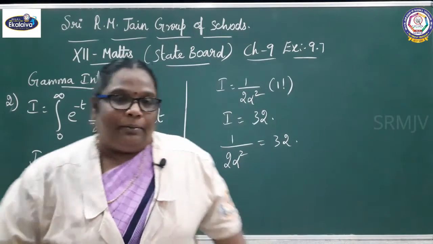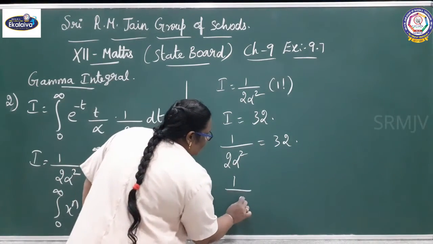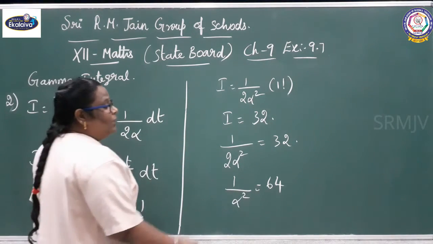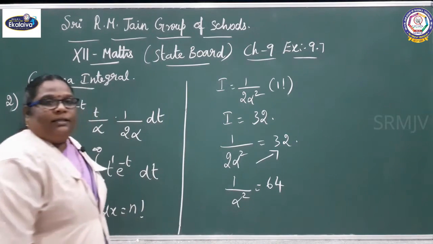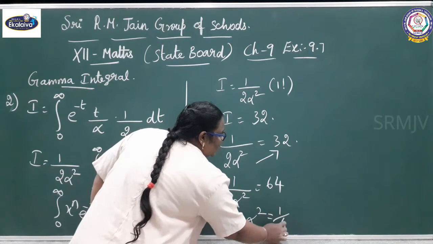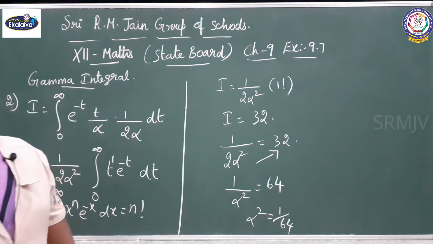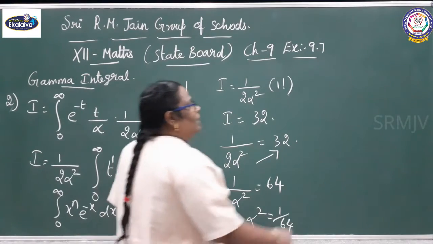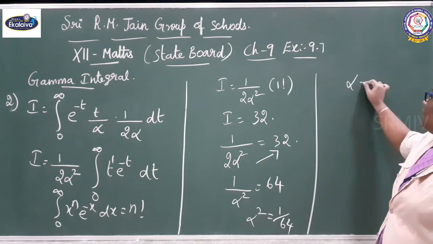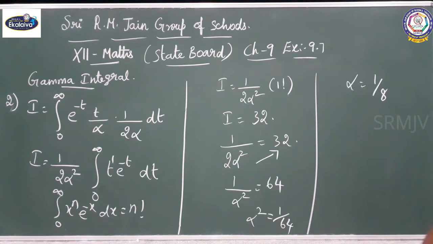So 1 by alpha square equals 64; bring the 2 to the right hand side, take the reciprocal on both sides: alpha square equals 1 by 64. Taking square root, alpha equals plus or minus 1 by 8. We cannot take the negative value, we can take only the positive value. So, alpha equals 1 by 8.